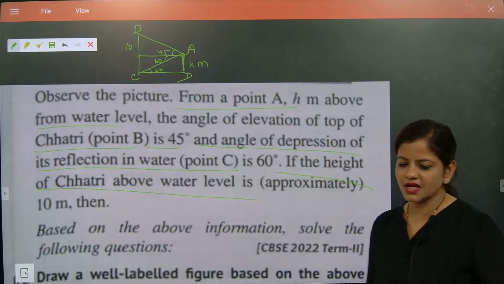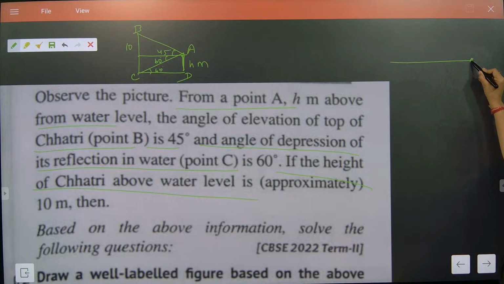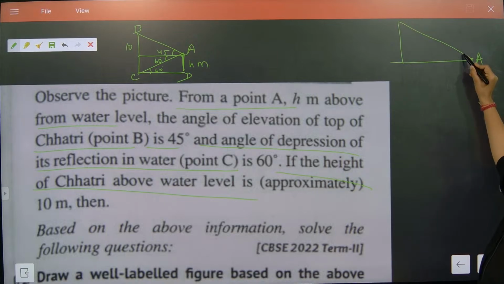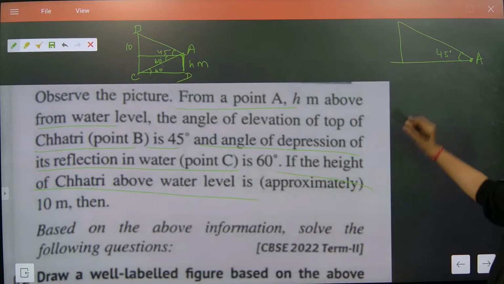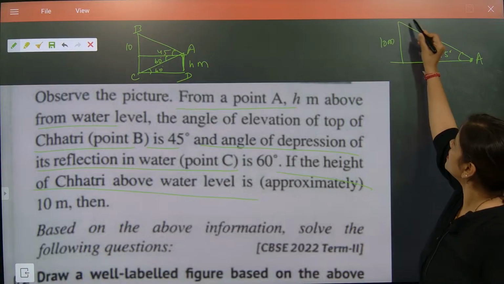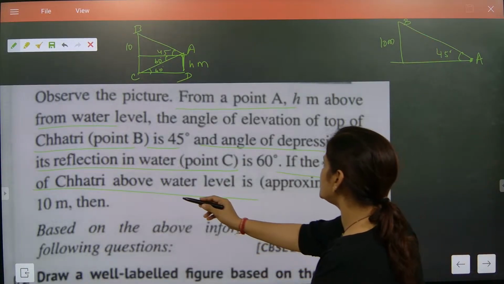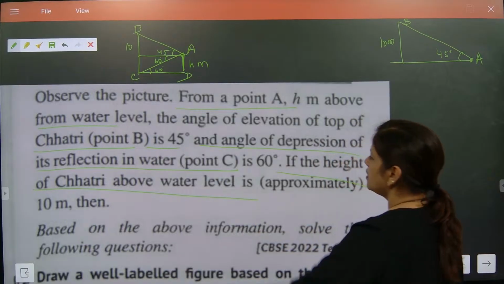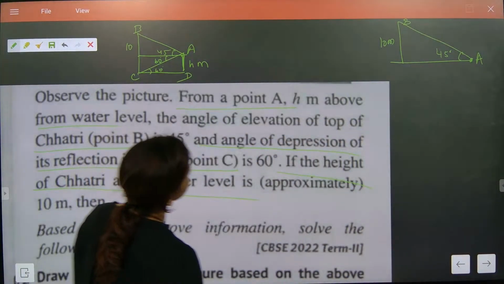Now what is the content here: this is the base level. This is exactly A. From here, the top is making an angle of 45 degree. From this level, the height is 10 meter and this is B. The height of Chhatri above water level means this will become 10 meter.